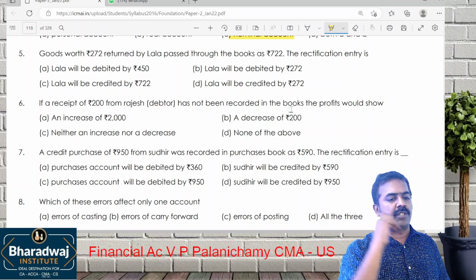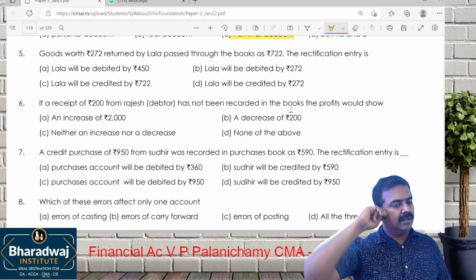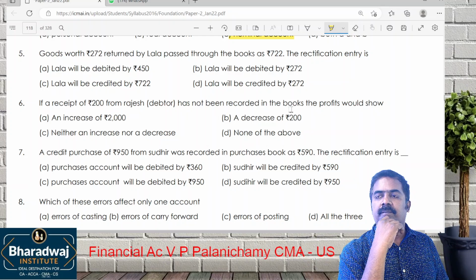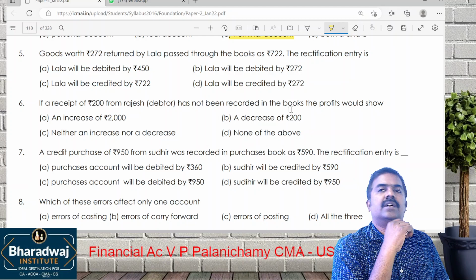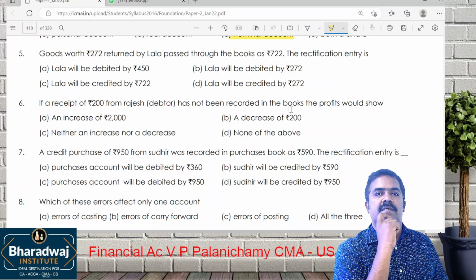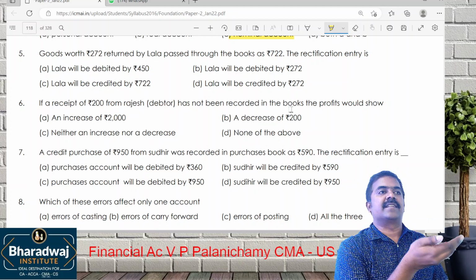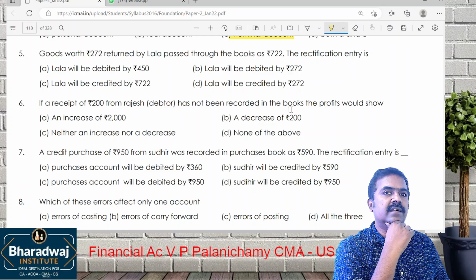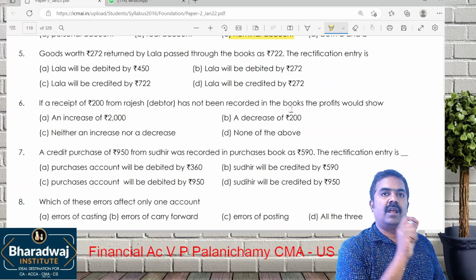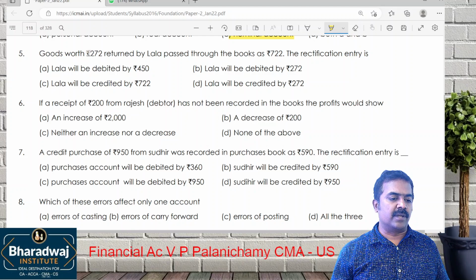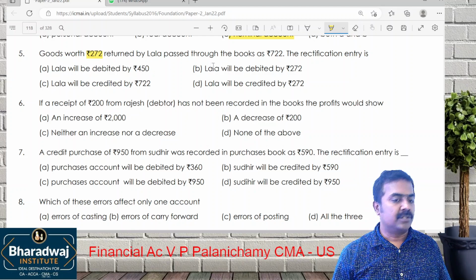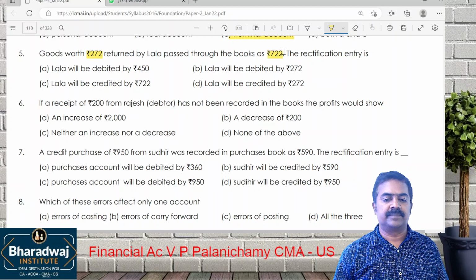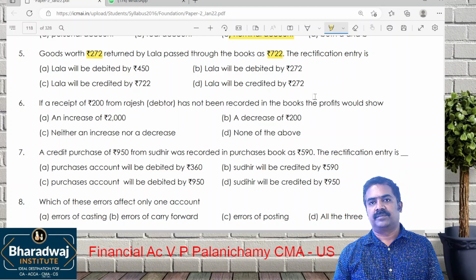Goods worth 272 returned by Lala passed through the books as how much? 772. What is the journal entry for goods returns? Sales returns to Lala account. You should have credited only 272. But how much we credited? 722.